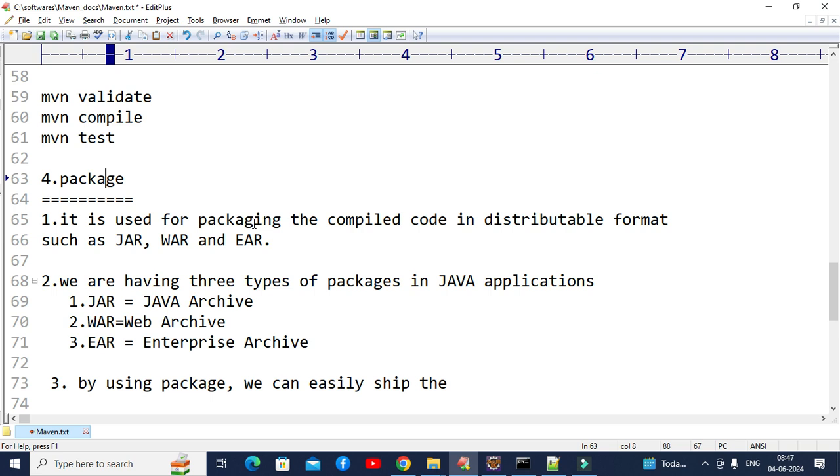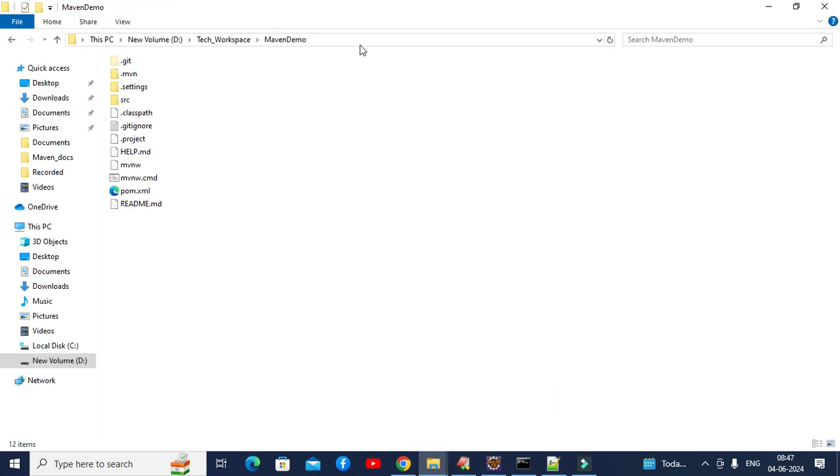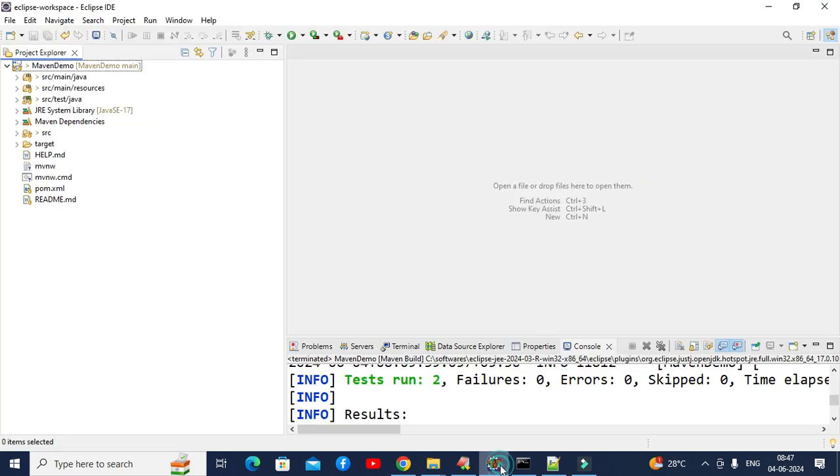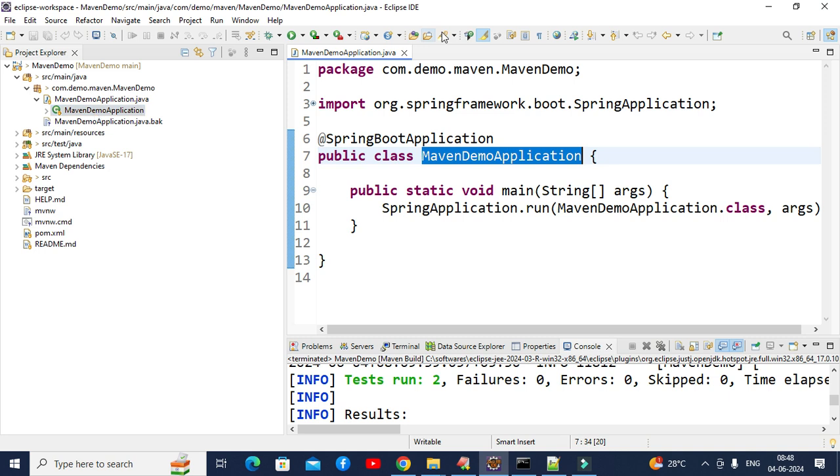When it comes to Maven, it is the same scenario. Package means whatever code we have, the source code. Let me open that. This is my Maven demo project. I just opened this Maven demo in Eclipse. If you see here, my source code is available under src main java. Under this, this is my source file, MavenDemoApplication.java.